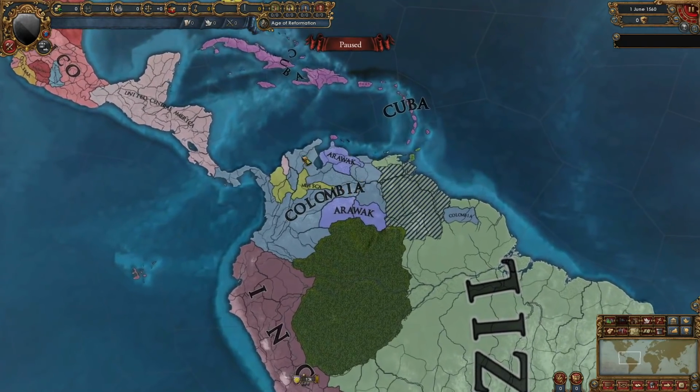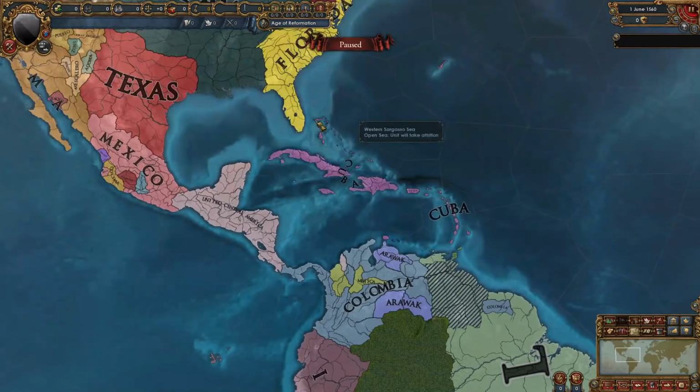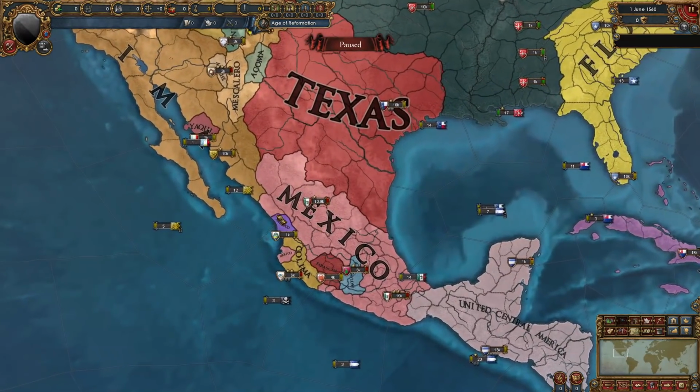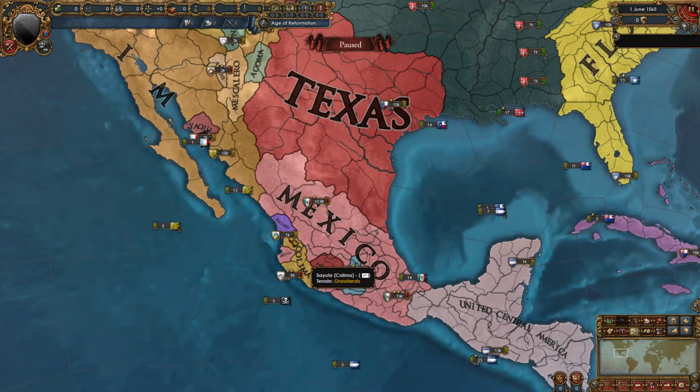Colombia has also managed to reconsolidate their lands somewhat. Cuba is just chilling, making money. United Central America the same, and Mexico has also managed to reconquer some of their lost provinces.